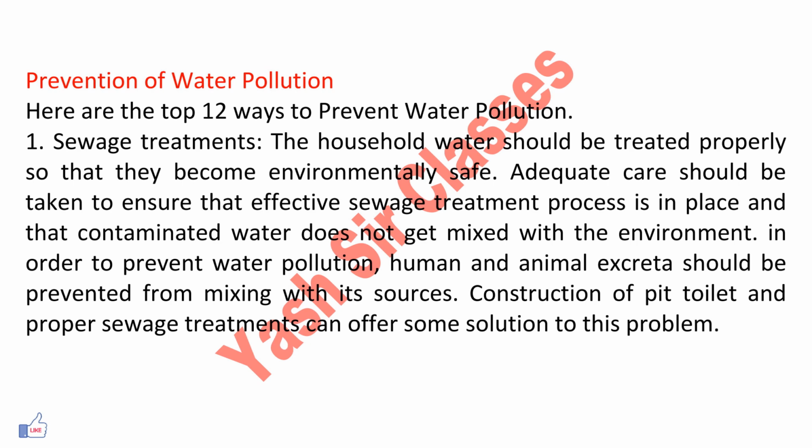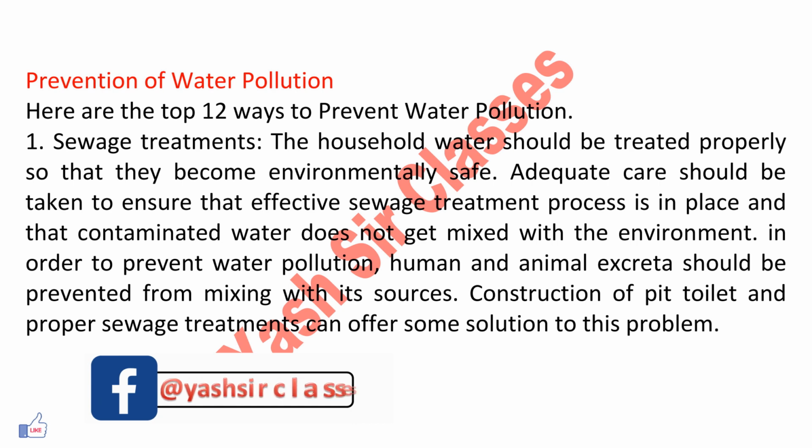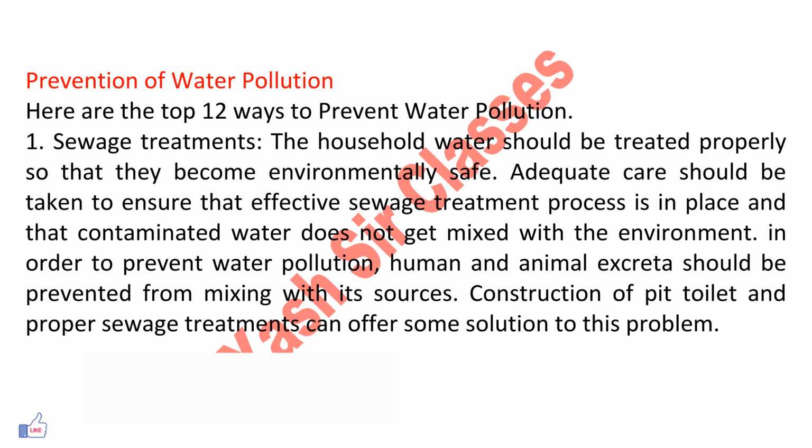Prevention of water pollution. Here are the top 12 ways to prevent water pollution. First, sewage treatment. Household waste water should be treated properly so that it becomes environmentally safe. Adequate care should be taken to ensure that an effective sewage treatment process is in place and the contaminated water does not get mixed with the environment.